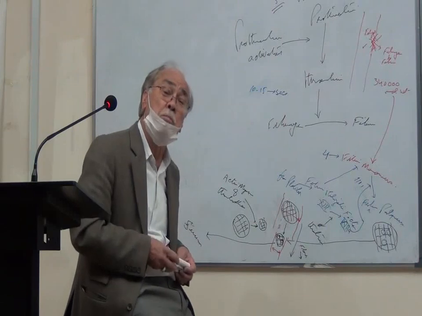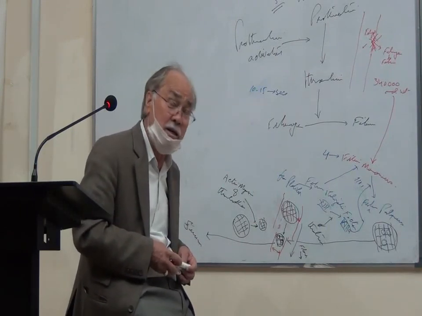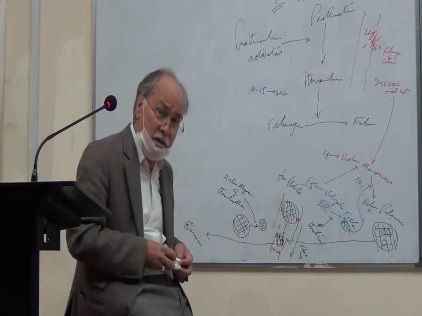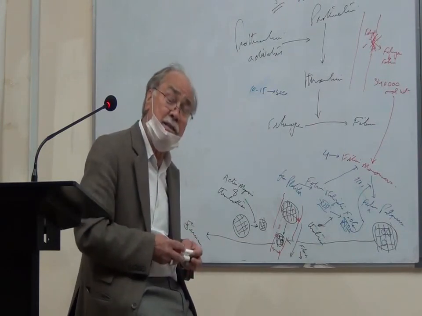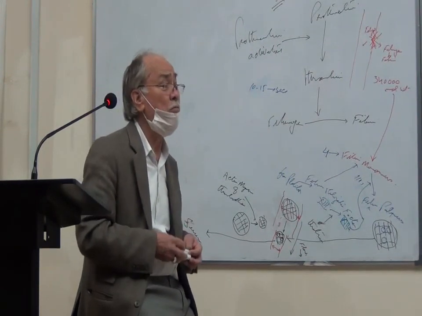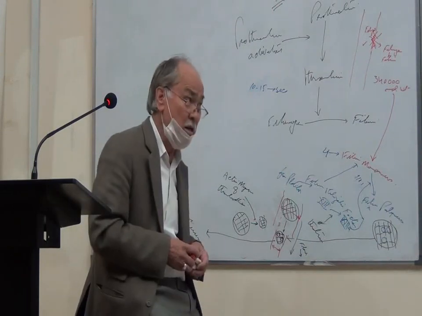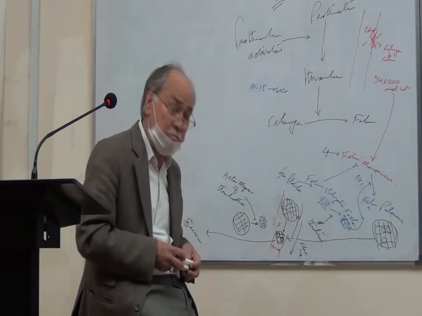This tissue thromboplastin, which is also called clotting factor 3, converts factor 7 into its activated form, and then this activated factor 7 and the extrinsic pathway convert factor 10, which comes from the common pathway.